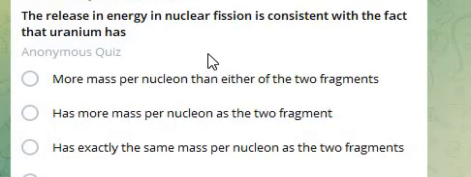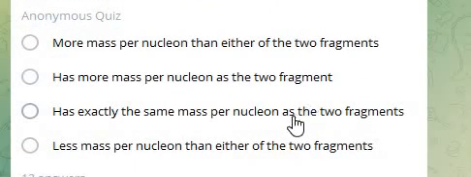The release of energy in nuclear fission is consistent with the fact that uranium has: more mass per nucleon than either of the two fragments, the same mass per nucleon as the two fragments, exactly the same, or less mass per nucleon than either of the two fragments.